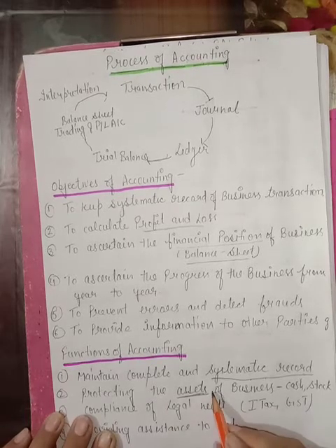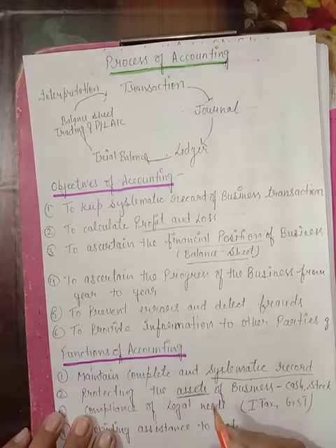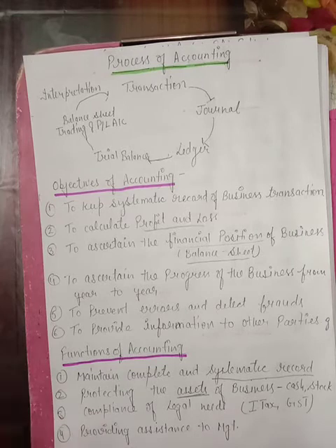Assets means sampatiyan. Students, you have seen many assets in your home also. Let me clear this point by giving you some little examples. Suppose you have a sofa set, a car, furniture, a fridge, many things in your house. All these things are also termed as assets, but these are not business assets. These are your home assets, right?